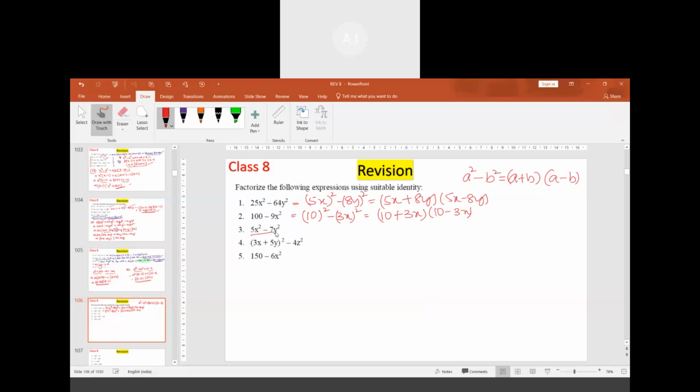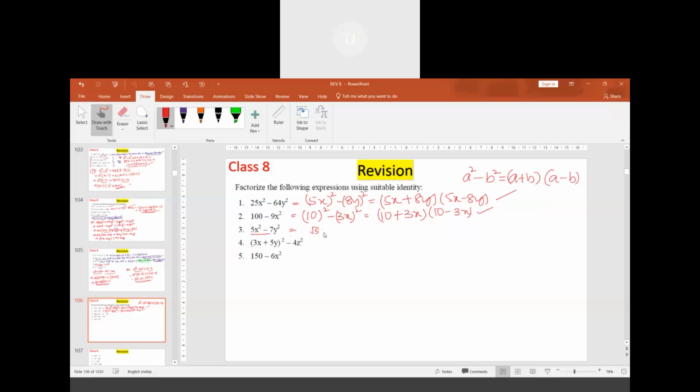How do we solve this? We can write 10 square minus 3x whole square as 10 minus 3x into 10 plus 3x. That's easy. But in this third one, it is not a square number.